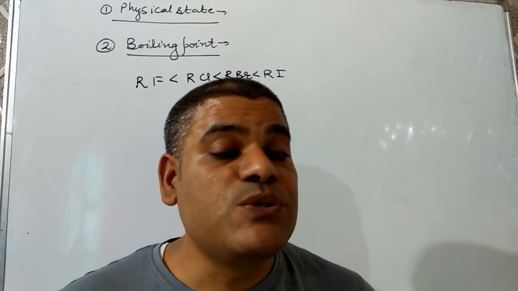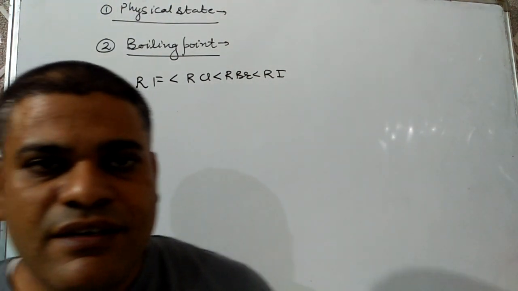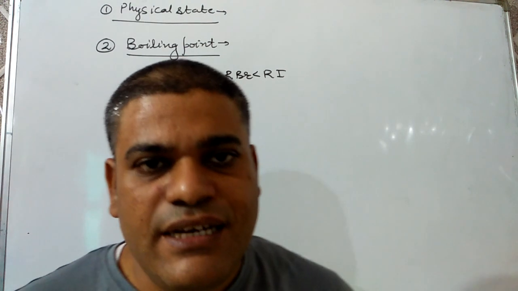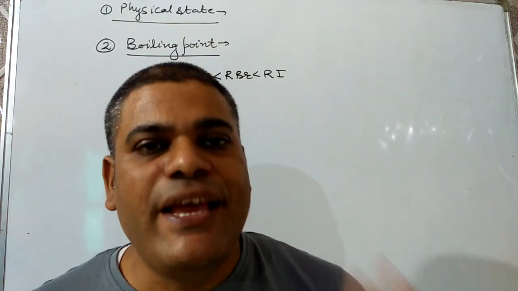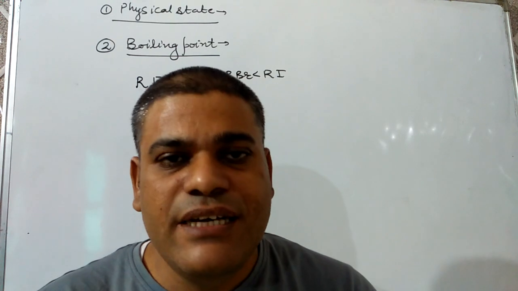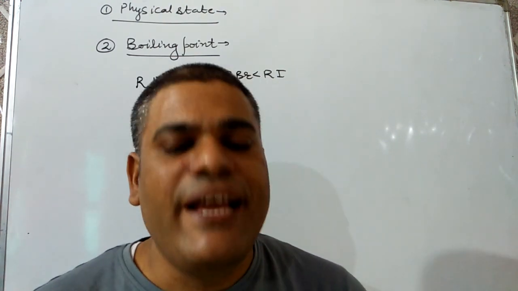Now the next question is also a very important one. With increase of branching in haloalkanes, the boiling point will decrease. Why?